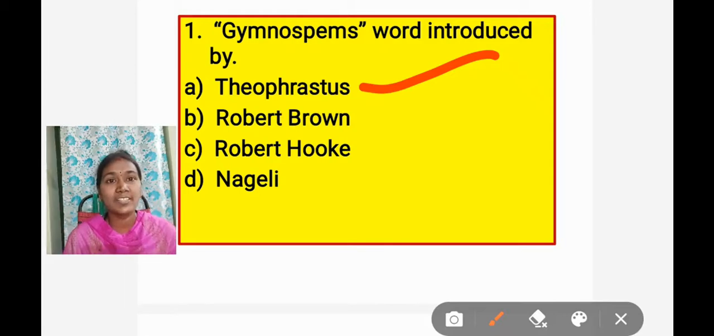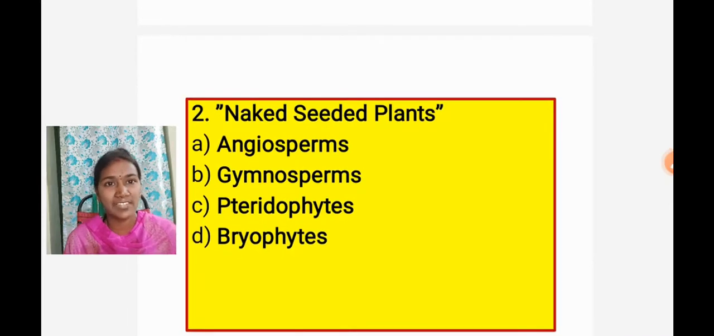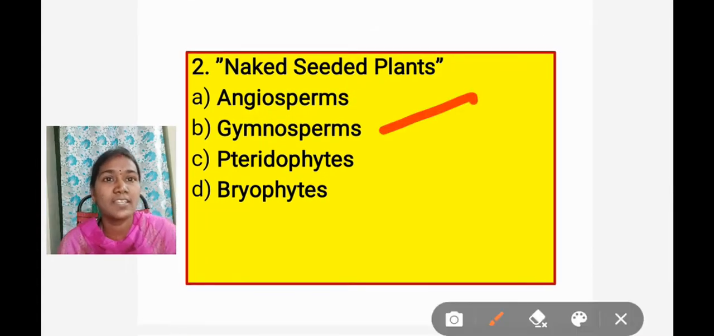Going to the second question, that is the naked seeded plants. What are the naked seeded plants in the following options? Option A, angiosperms. Option B, Gymnosperms. Option C, pteridophytes. And option D, bryophytes. Now the answer: naked seeded plants means plants with seeds without a seed coat. Answer is option B, Gymnosperms.